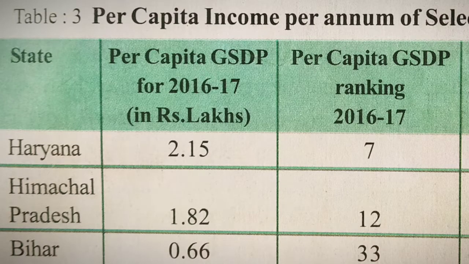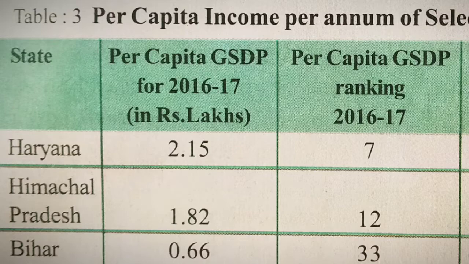When it comes to Himachal Pradesh, you can see that it is only about 1.82 lakh rupees, the average or per capita income. But in the case of Bihar, it is only about 0.66. We can see that there is a huge difference. Going by this, we will think that Haryana is more developed than the other places. But in the same table, we can see in the last part